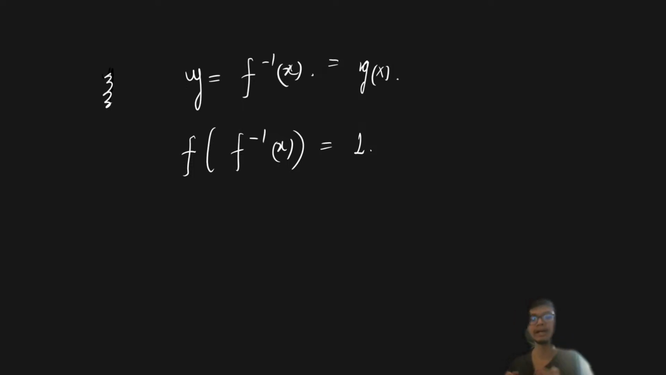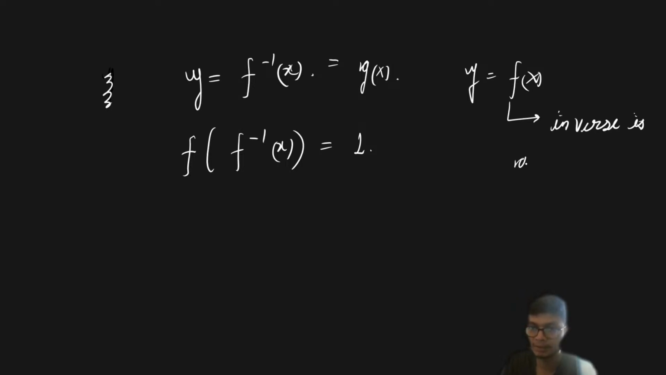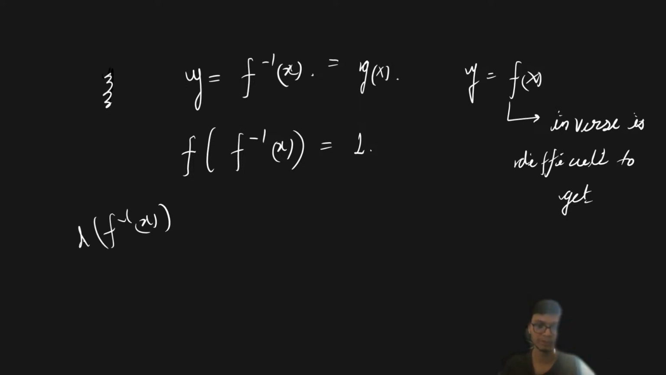Sometimes the inverse function won't be given, and a difficult function will be given, the inverse of which is difficult to find. Let us say that y is equal to f of x, and the inverse is difficult to get. And they will ask you the derivative of this inverse with respect to x.